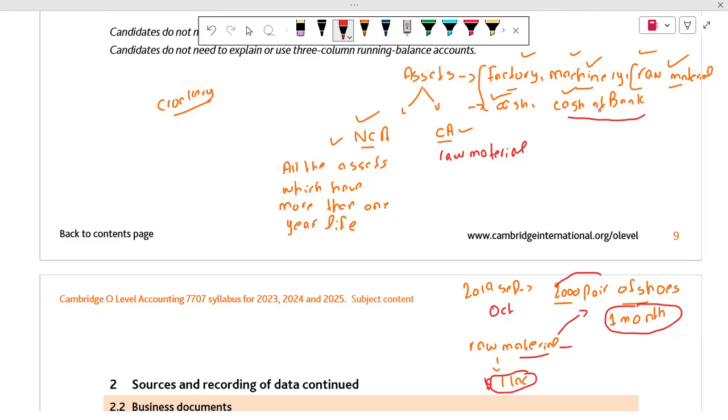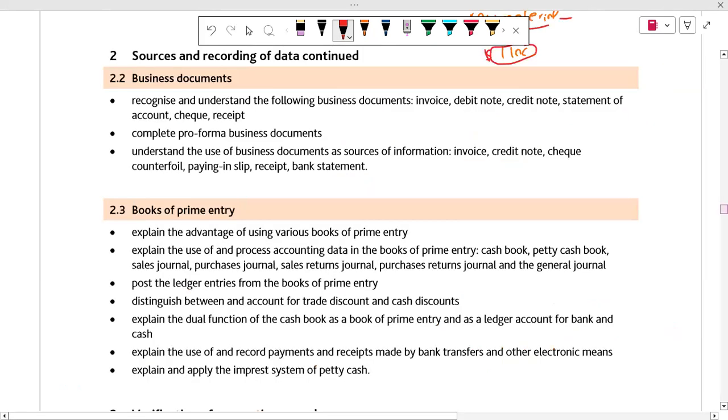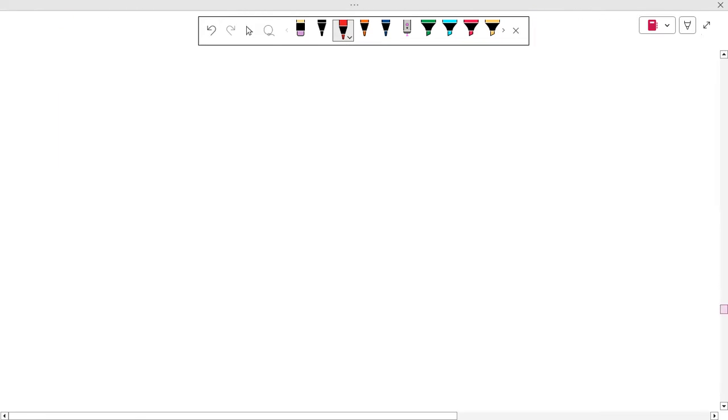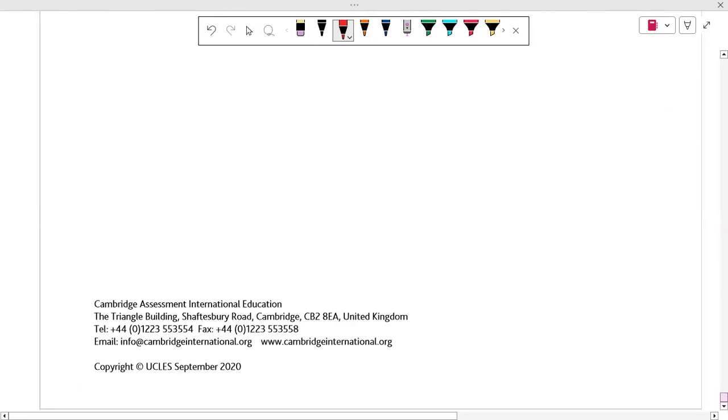I think it is the first option. Is it NCA or CA, non-current asset or current asset? Current asset. NCA. Yes. How is it possible? Because money can stay there for more than 1 year. No. Let's talk about this again. I think I should go down and we will talk about this in detail.